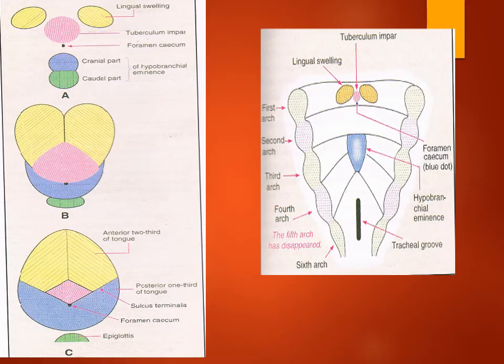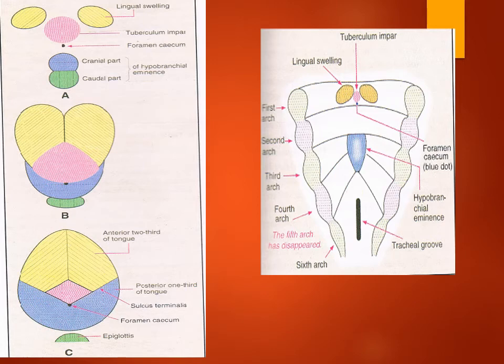Okay, so you can clearly see these two lingual swellings and the central swelling, which is the tuberculum impar. These three structures are of the first pharyngeal arch and form the anterior two-third of the tongue. And this is the hypobranchial eminence, which is from the third and fourth pharyngeal arches.